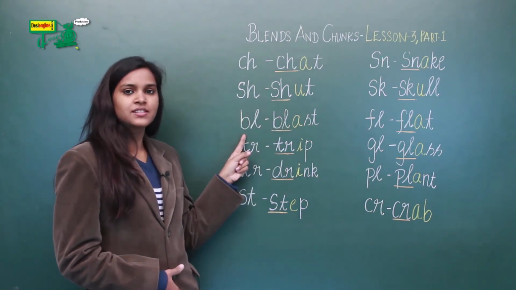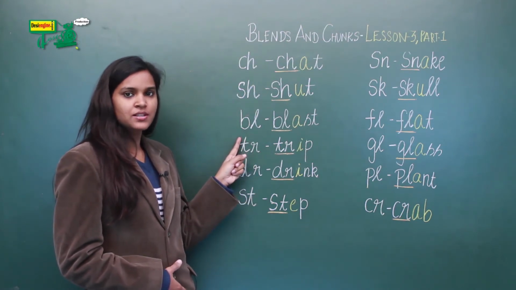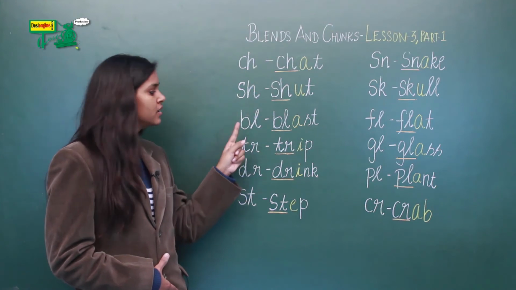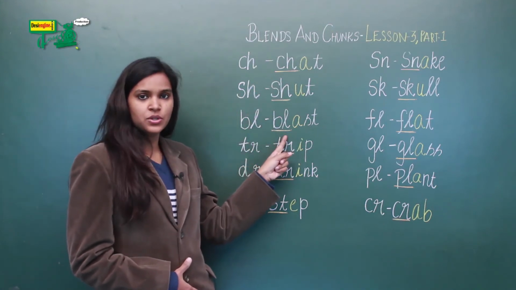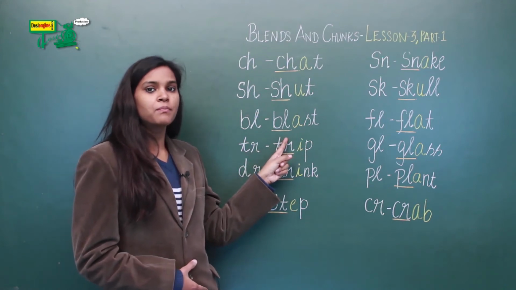The next letter is B, L. Together it is pronounced as bl, bl. For example, in the word blast. Say it again, blast.